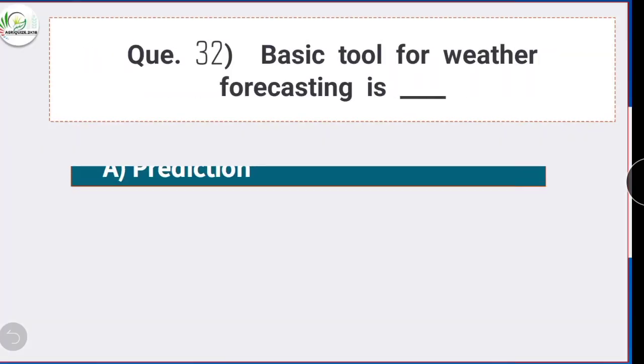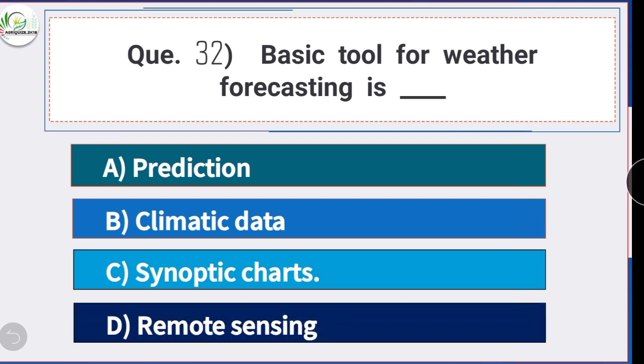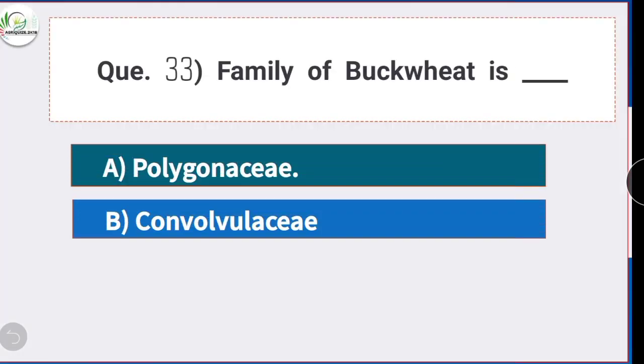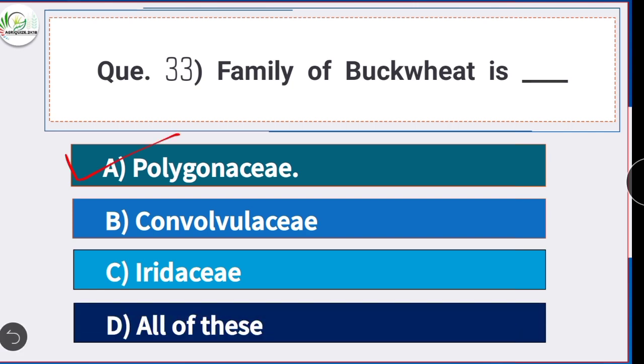Question number 32. Basic tool for weather forecasting is, option C is the correct answer, synoptic charts. Basic tool for weather forecasting is synoptic charts. Question number 33. Family of buckwheat is, option A is the correct answer, Polygonaceae. Family of buckwheat is Polygonaceae.